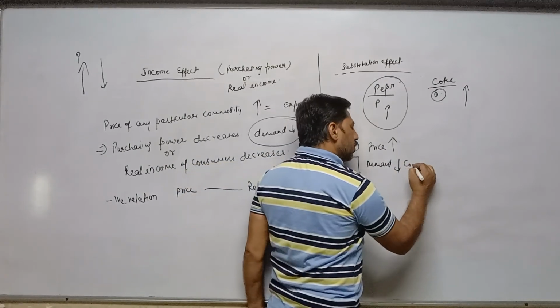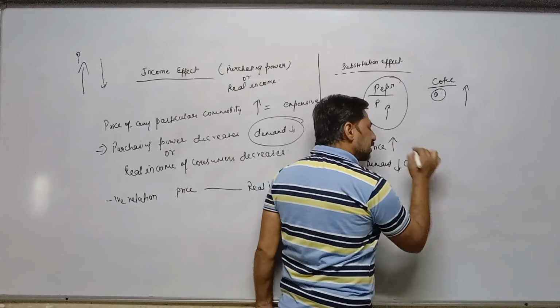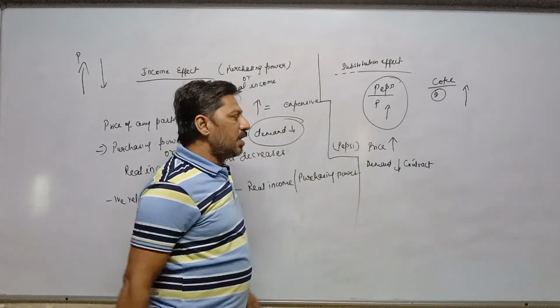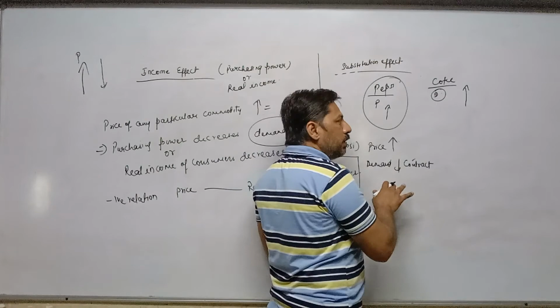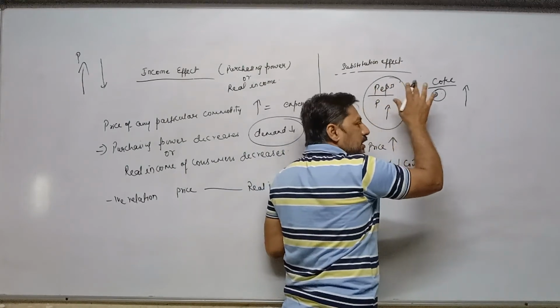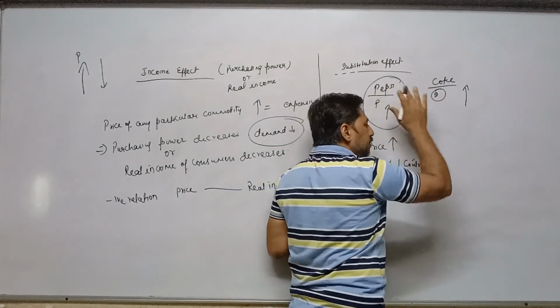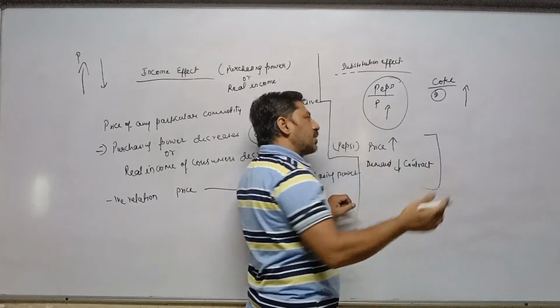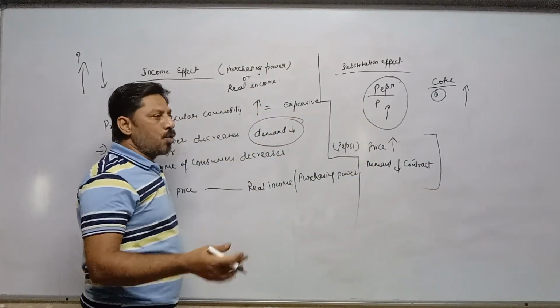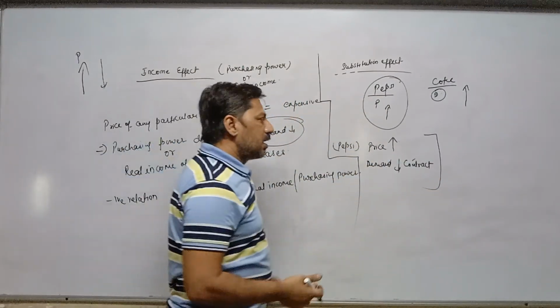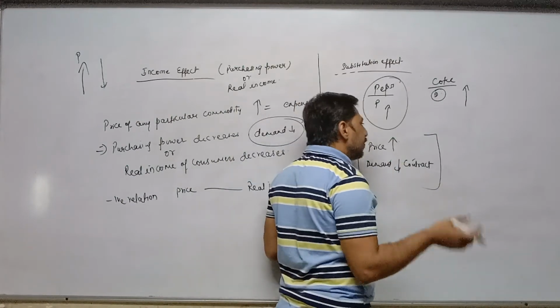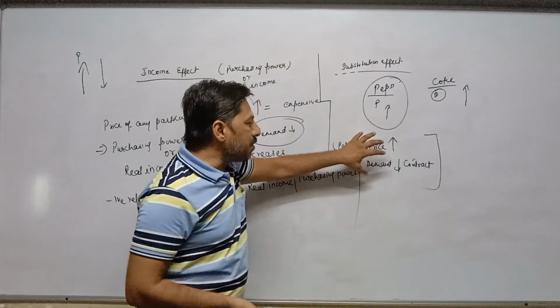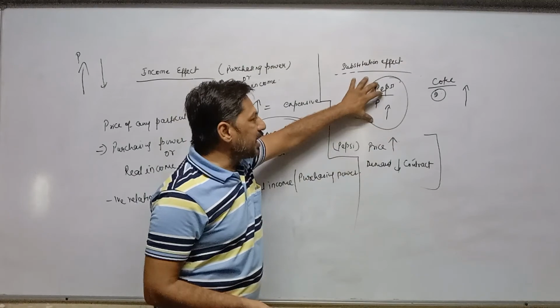But why does it contract? Because Pepsi has substitutes. It has lots of substitutes. Instead of Pepsi, we can purchase Coke, Dew, Sprite. Lots of substitute goods are there. That's why the law of demand is applicable in case of Pepsi.